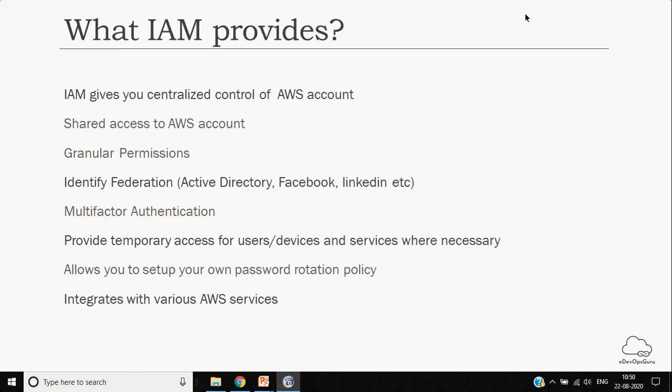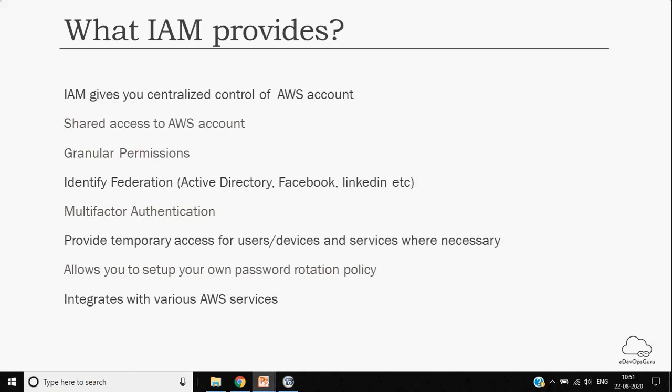Okay, so then IAM also helps you define the password policy, like what should be the password for all the different users of AWS, when their password should be rotated, when their password should expire, what should be the complexity of their password, and different other things. Then we will see how IAM helps in integrating the different AWS services.